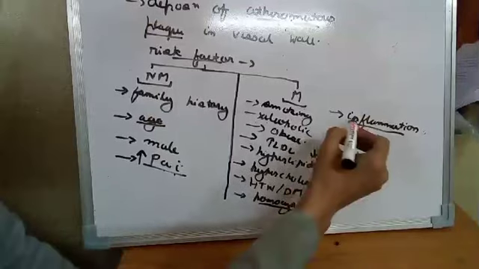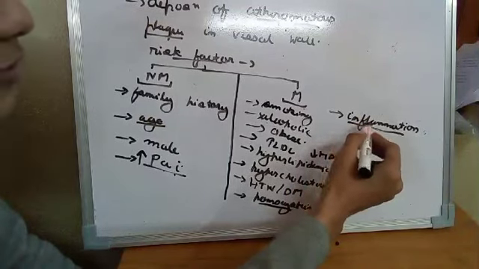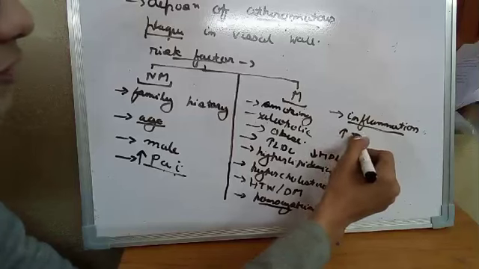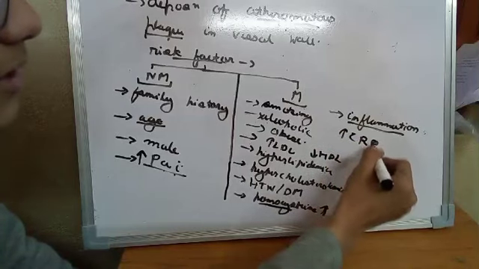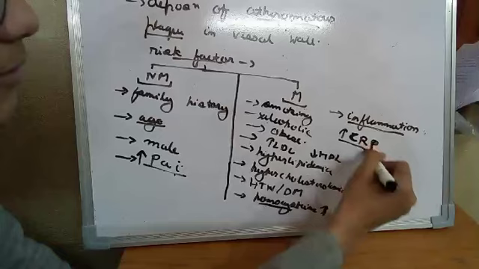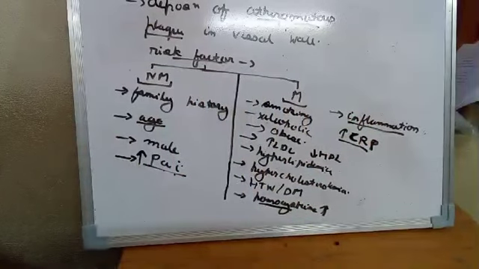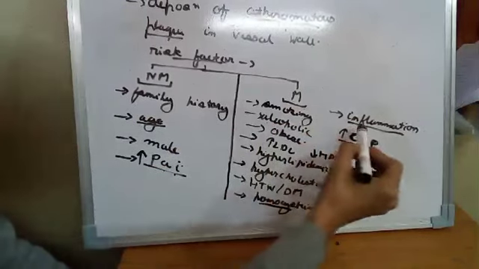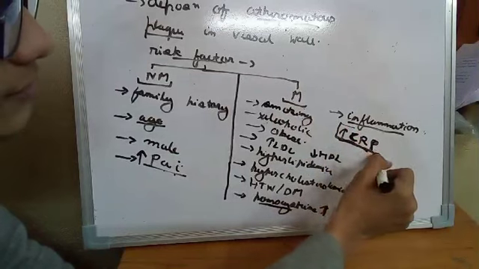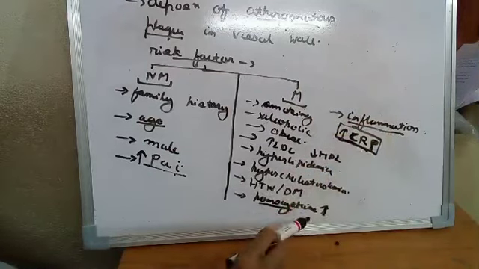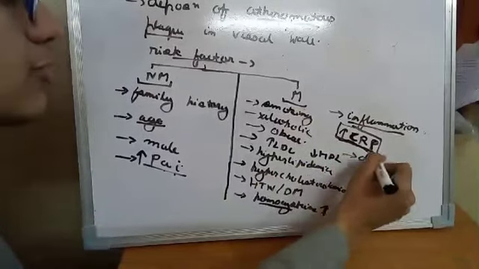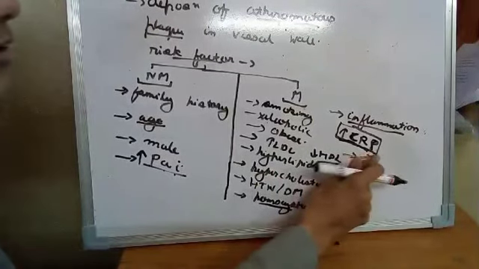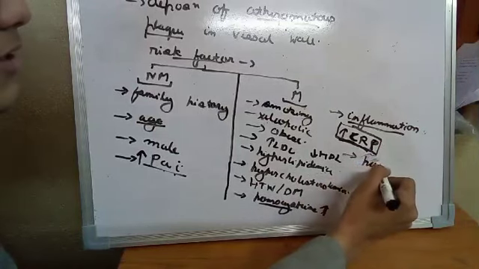So what is the marker of this inflammation? Those persons who have inflammation have a higher level of C-reactive protein, CRP, in their blood. C-reactive protein is directly proportional to the increased risk of heart disease. The higher the level of C-reactive protein, the more the person is prone to developing heart disease or is already having heart disease. So either inflammation or hemostatic disturbances can also be a modifiable risk factor.